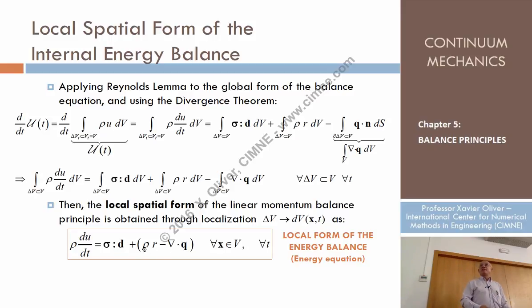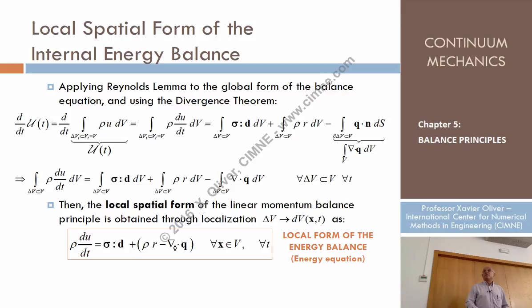Okay? And what is here? Well, here it says that it is also due to the increase of heat from the sources. So this particle may have some heat sources. R is the amount of heat per unit of mass. Rho R then will be the amount of heat per unit of volume and unit of time. So this stands for the contribution to the internal energy in terms of the amount of heat per unit of volume and unit of time produced by the internal sources.